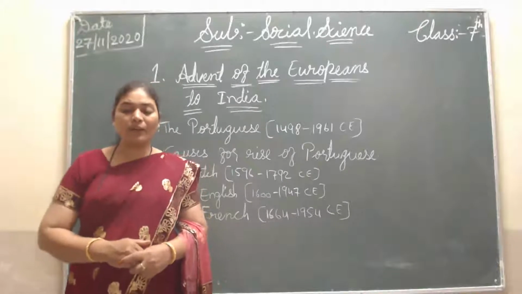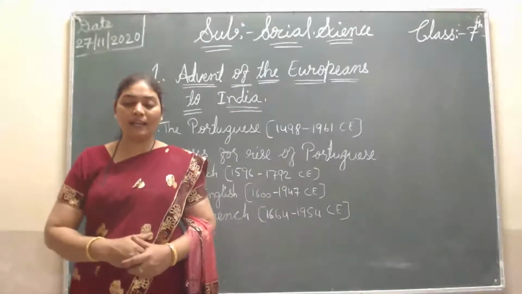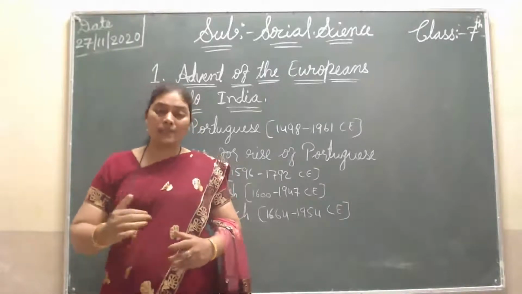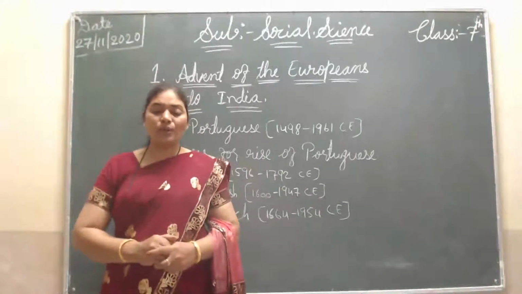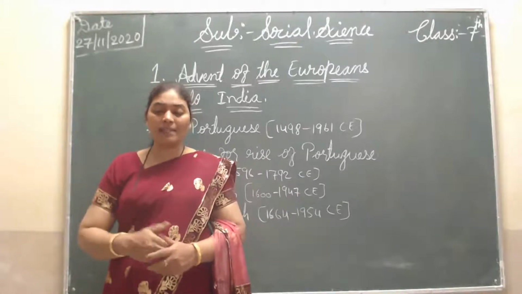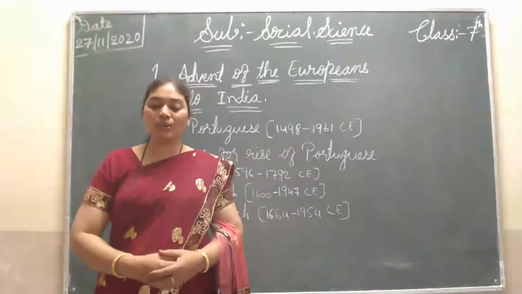They wanted to come by sea route only, so Sir Thomas visited the Mughal court. At that time the Mughal king Jahangir was ruling. In 1615 he took the permission of Emperor Jahangir for doing trade in Surat.